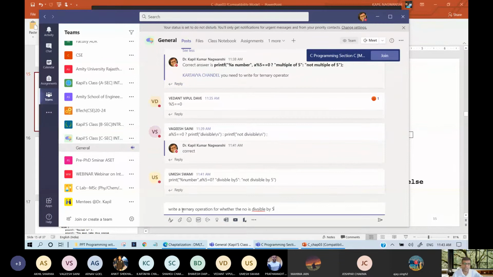Write a switch case block for whether the number is divisible or not. This is our problem, and don't write this time. Let me explain first, and then only you need to start and answer on this.